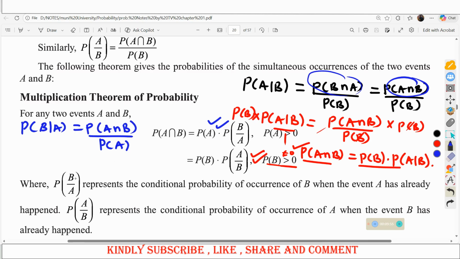So probability of B given A represents the conditional probability of occurrence of B when the event A has already occurred or has already happened. We have talked about this. This is the conditional probability of occurrence of A when the event B has already happened or has already occurred. So this is the multiplicative rule, or what we can call the multiplication theorem of probability.